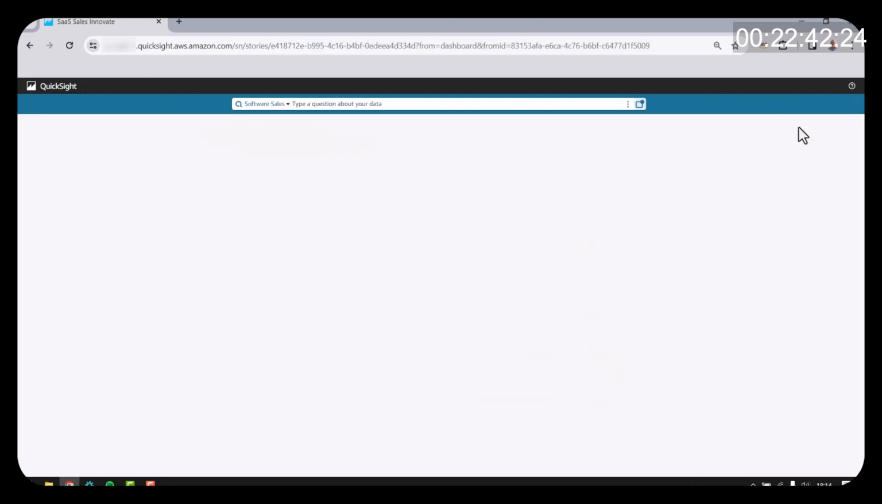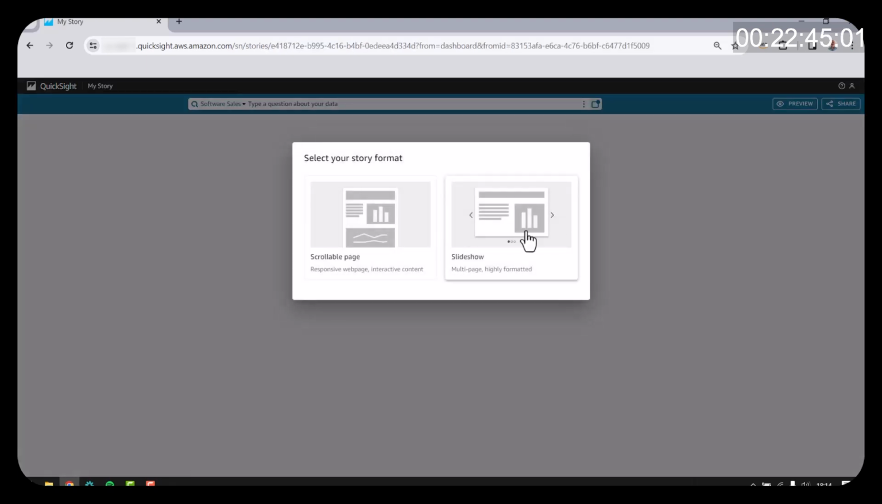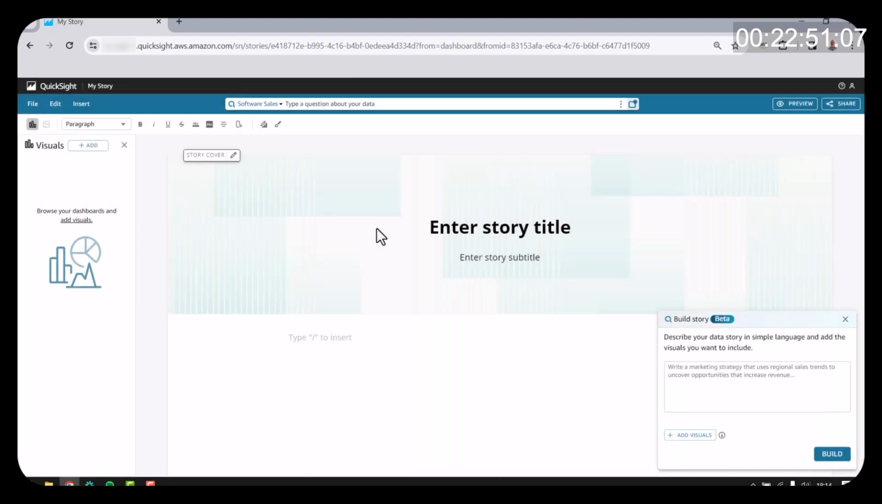QuickSight will ask me if I want a slideshow or a scrollable page. I'm going to go ahead and choose scrollable page, and you'll see here that I'm able to just describe the story in simple language. So in this case, I'm going to copy and paste this into the text prompt here since it's a relatively long thing to type.